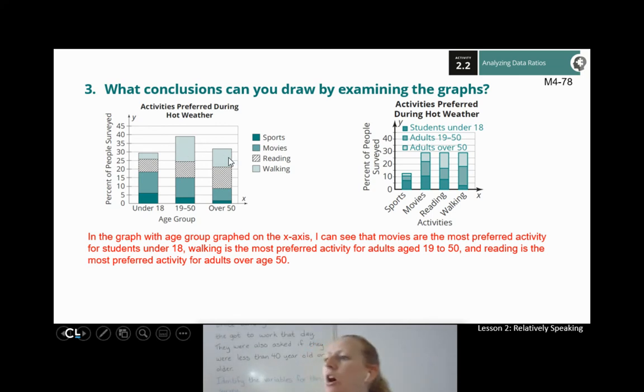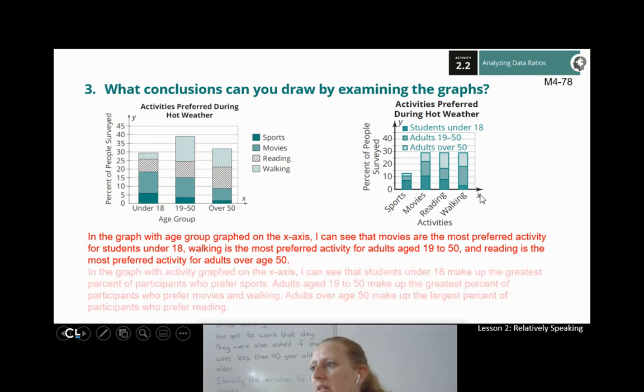And then for our over 50 folks, you can see that reading is the biggest chunk of the bar. So again, it's really easy to compare, right? On this other one, though, I noticed something different, because we're doing sports, movies, and reading.